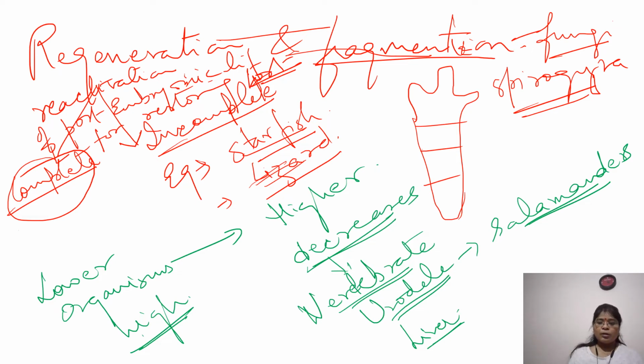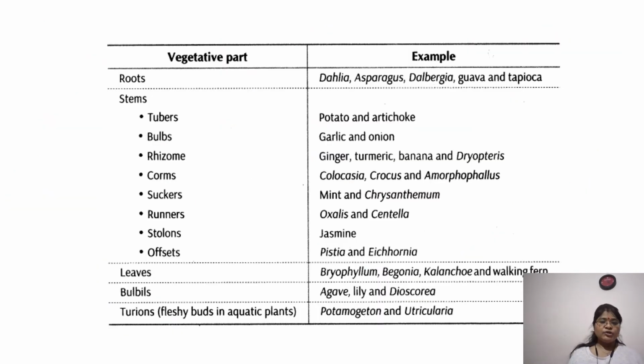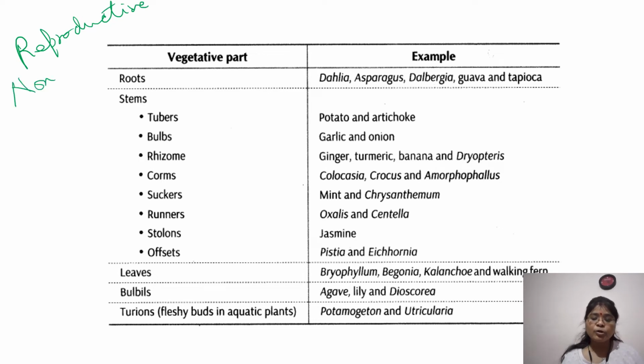Okay, now moving on to vegetative propagation. Now there are two kinds of cells in our body. What are they? They are your reproductive and non-reproductive. There are two kinds of cells, isn't it? Only two types, reproductive and non-reproductive.